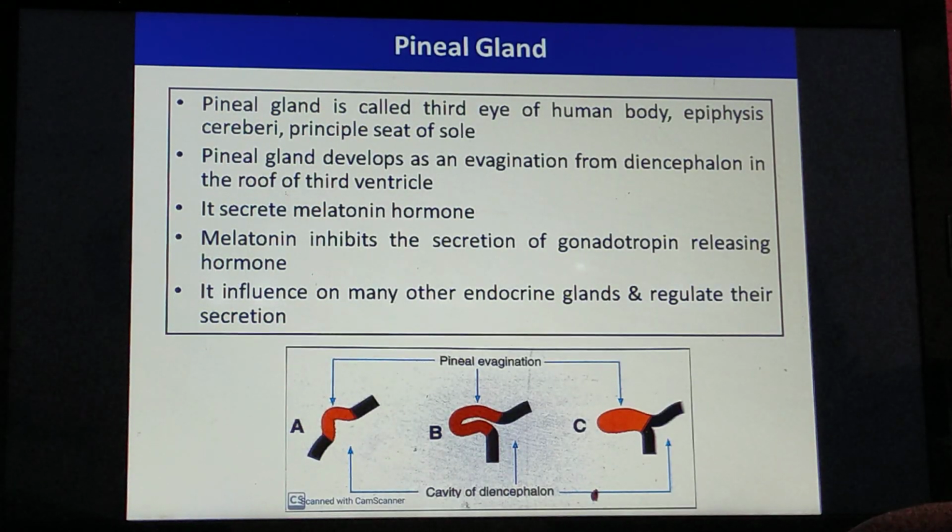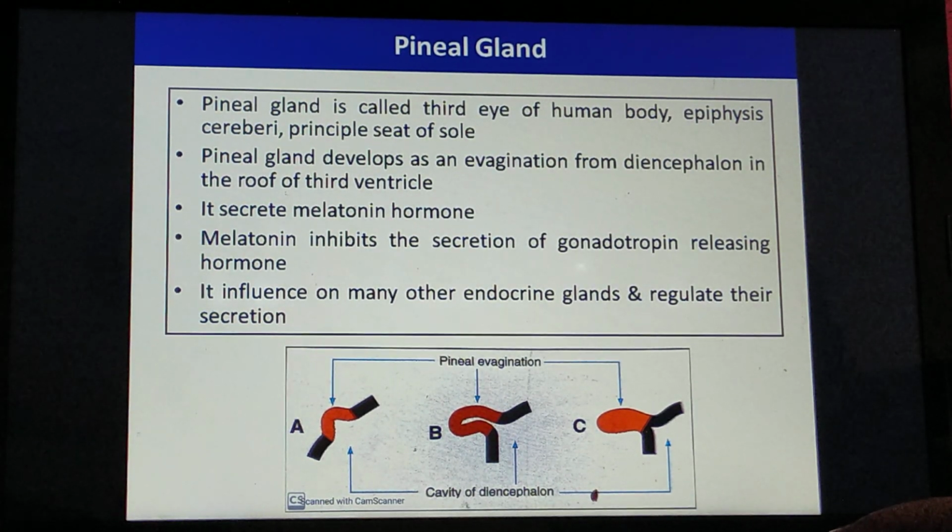gland, that is called the pineal gland. The pineal gland is also called the third eye of the human body. It is named epiphysis cerebri. It is also called the principal seat of the soul.